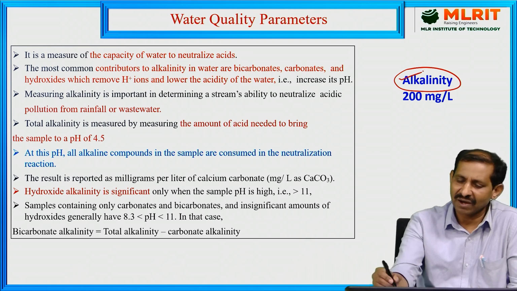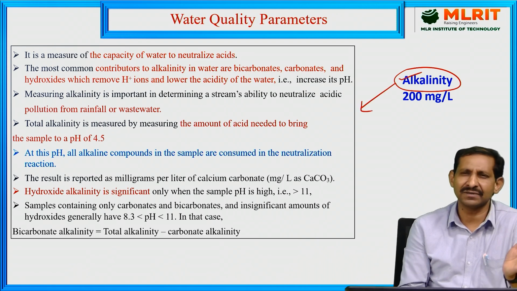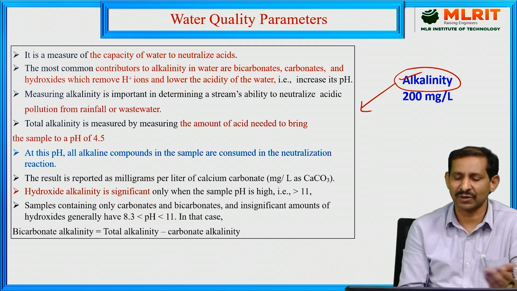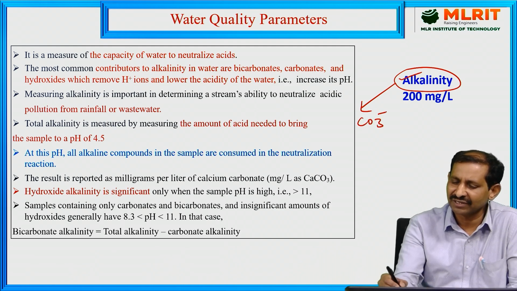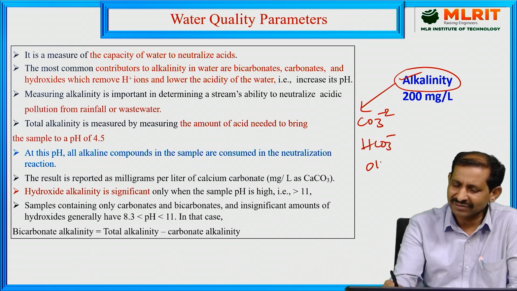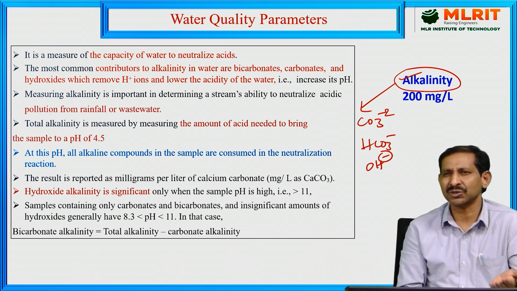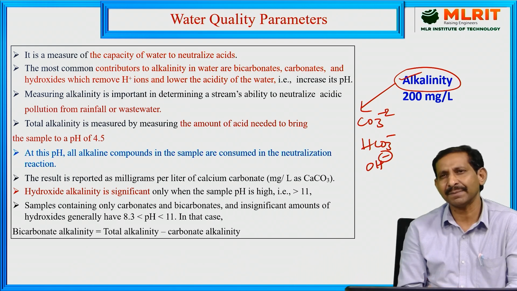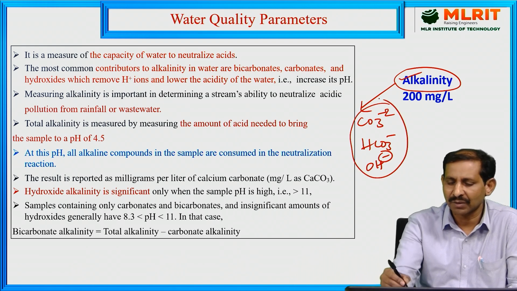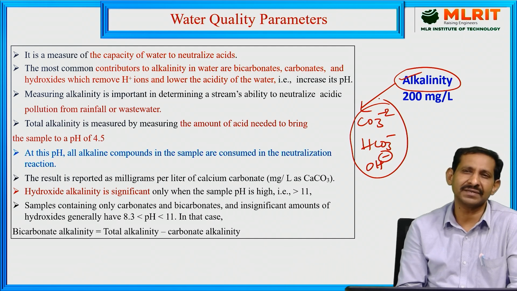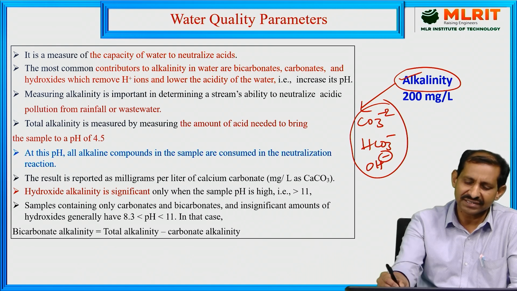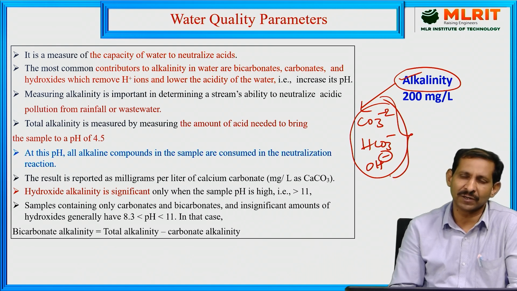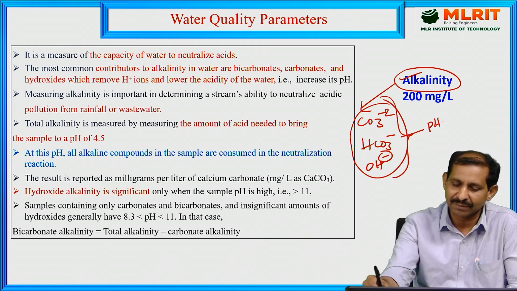Generally, alkalinity is caused by different salts present or dissolved in the water, either carbonates, bicarbonates, or hydroxides, along with some phosphates, silicates, and sulfates. Majorly, carbonates, bicarbonates, and hydroxides are responsible for the alkalinity in the water sample. Once these salts are dissolved in the water, the pH level will increase.